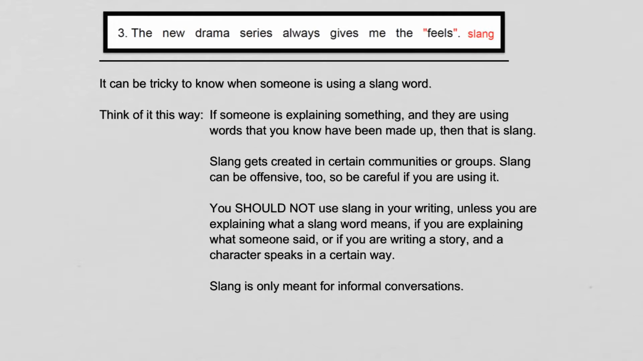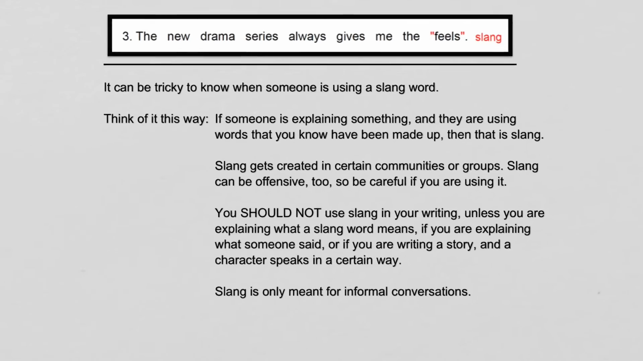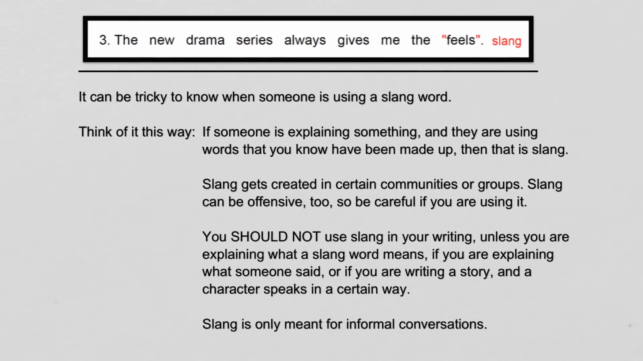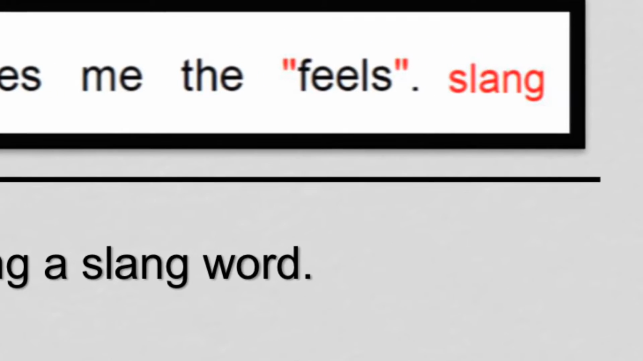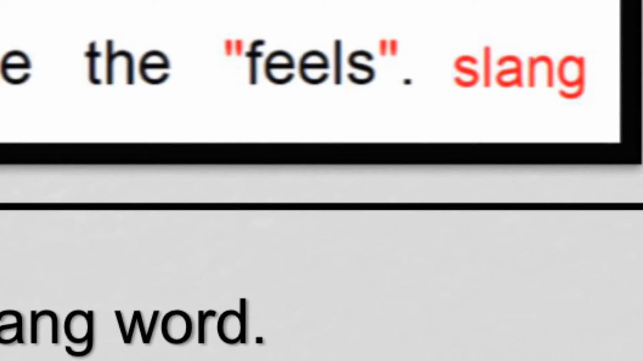Okay, the third way is when we have slang. I have a few pointers about slang because it's not really something that you should use that often, especially in your writing. But let me read this example first. The new drama series always gives me the "feels." And you can see that the word feels is in quotation marks. And see that period is outside of the quotation marks, and that's because we do not have dialogue here. All we need to do is put quotation marks around that word that is slang.